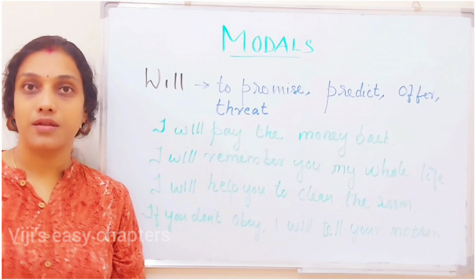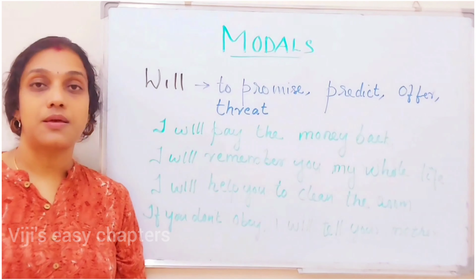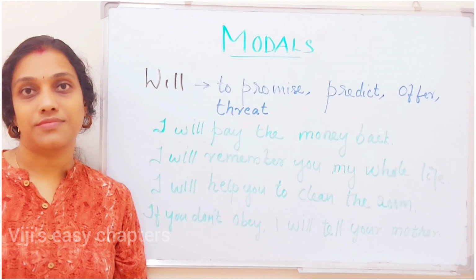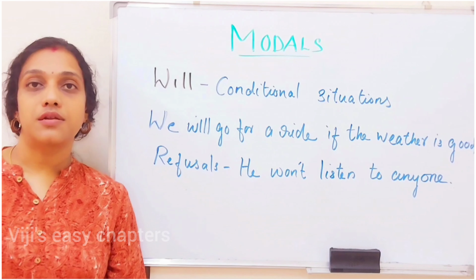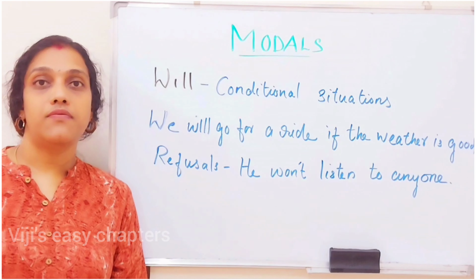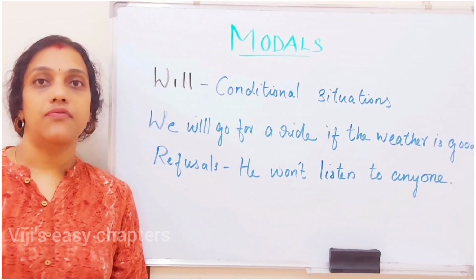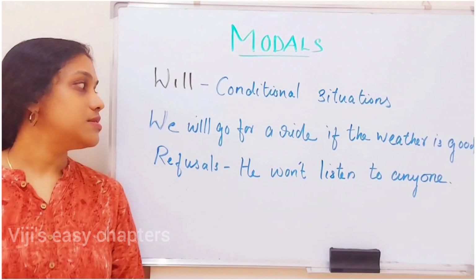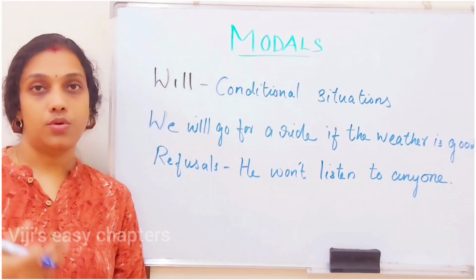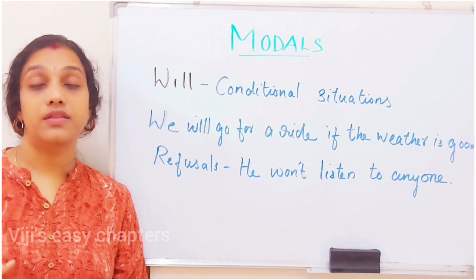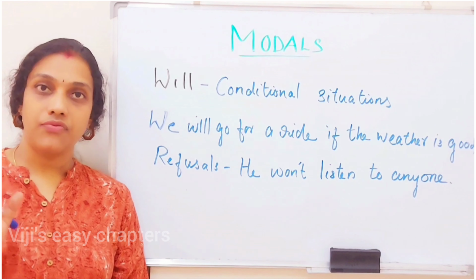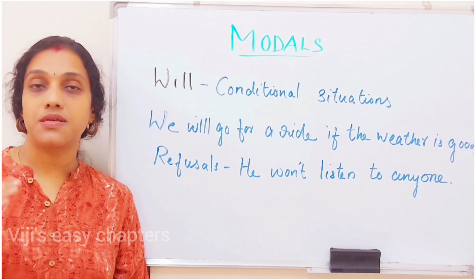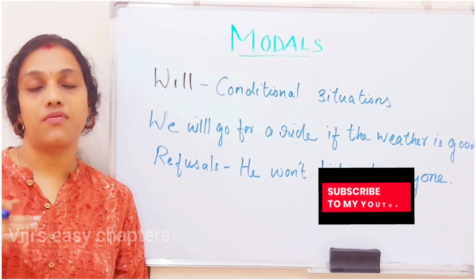So will is used in situations where we need to express some promise, some predictions, to give some offers and also to give threats. Will can be used to express conditional situations. In such situations, we are not sure whether it is going to happen or not. But if the situation is favorable, we will do the thing. That is a conditional situation. Example is, we will go for a ride if the weather is good. So, we are not sure whether the weather is going to be good or bad. If the weather is good, we will go for a ride. So, that is known as a conditional situation. So, to express conditional situations, we can use the modal verb will.